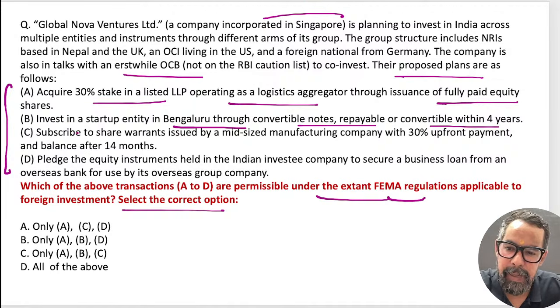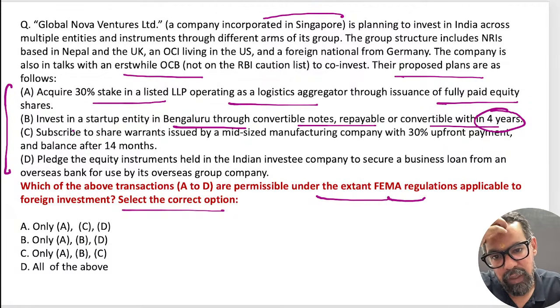Okay, it is 12 months or something, not this 4-year clause. It should be 12 months, right?